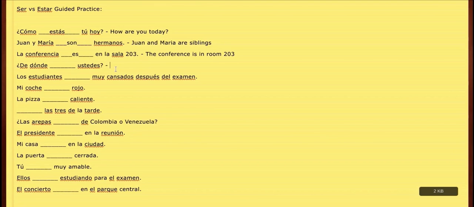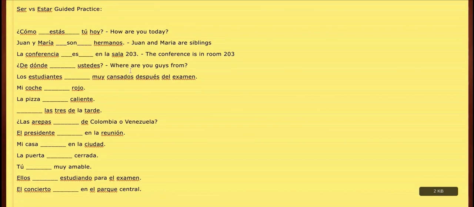Next, ¿de dónde? That means from where, but in English, we're going to translate this using the ustedes form, so you guys. So where are you guys from? You can see the word order is a little bit different. They say from where are you guys, but in English we say where are you guys from. Just the "from" going at the beginning versus at the end.